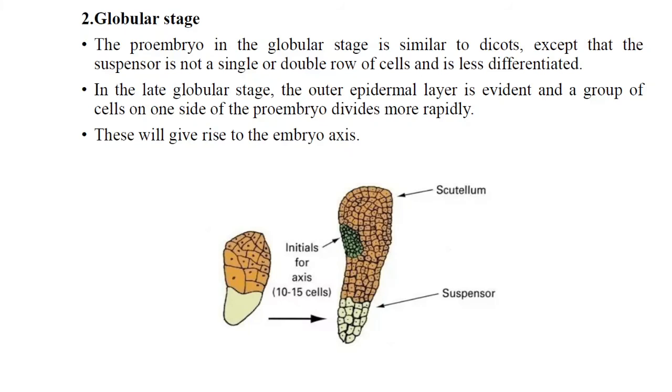In the late globular stage, the outer epidermal layer is evident and a group of cells on one side of the pro-embryo divides more rapidly. The pro-embryo divides very rapidly in the globular stage, and there is the formation of the suspensor and the scutellum from the pro-embryo stage towards the globular stage.